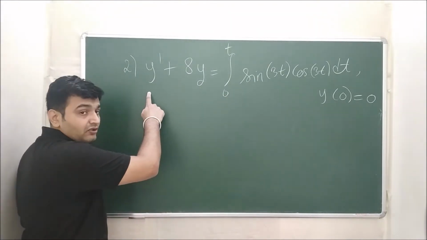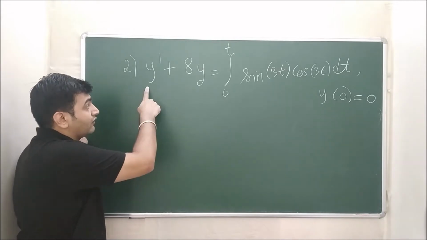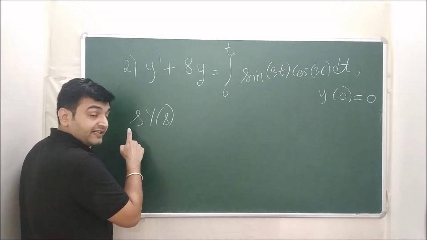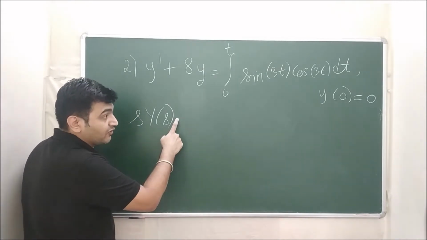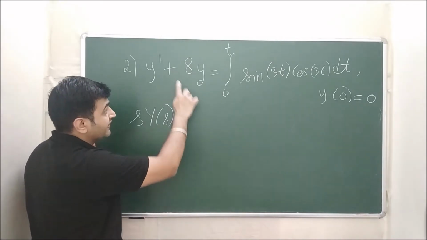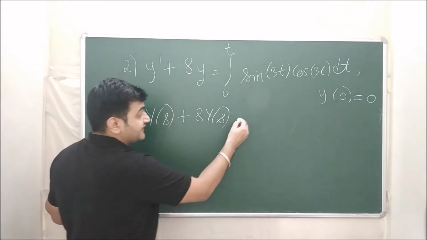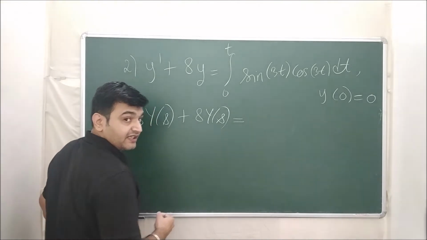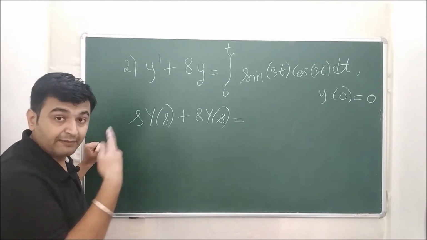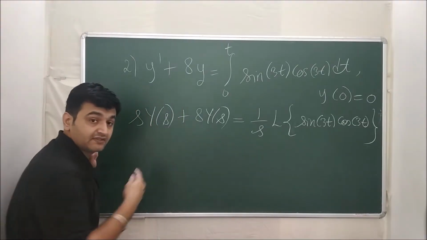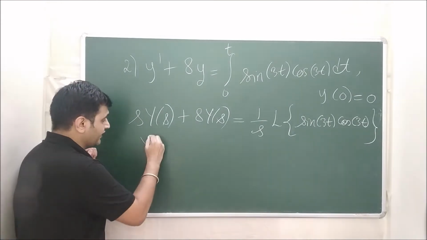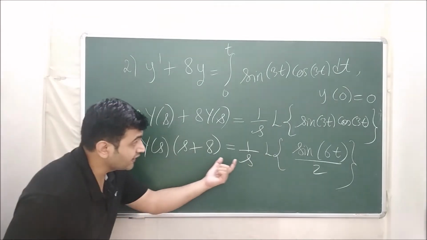So if I apply Laplace on both sides, what is Laplace of y prime? It is s into Laplace of y minus y of 0. Y of 0 is 0, so I am not writing it. Plus 8 into Y of s is equal to, what is Laplace of the integral? It is nothing but 1 upon s times the Laplace of the original function. So this is what I have. Now what is this quantity? Y of s into s plus 8 equal to 1 by s.